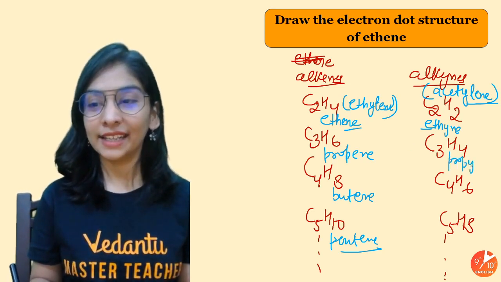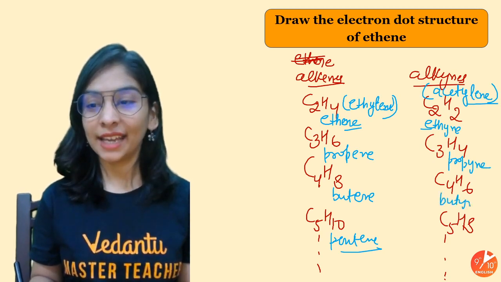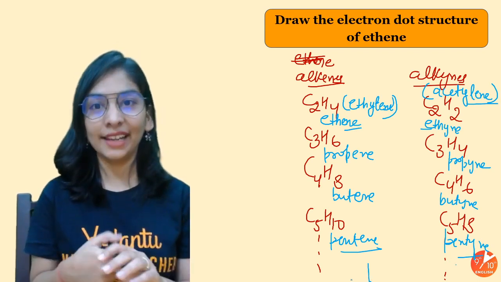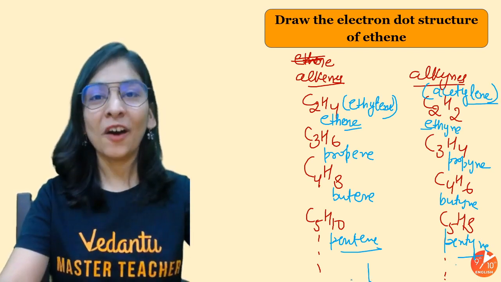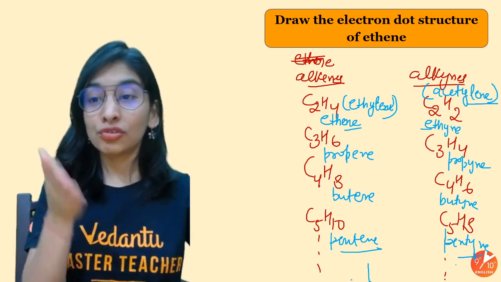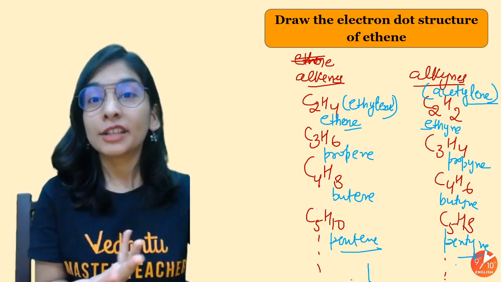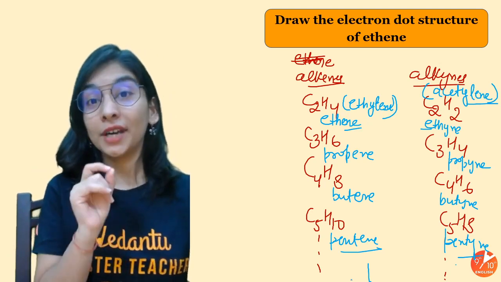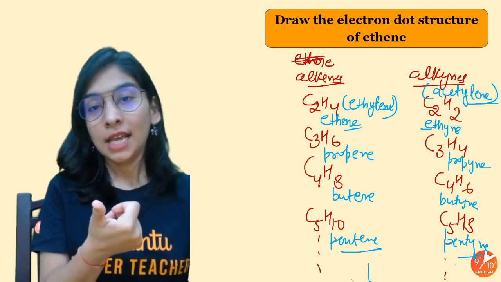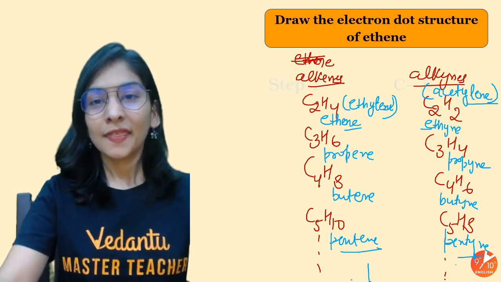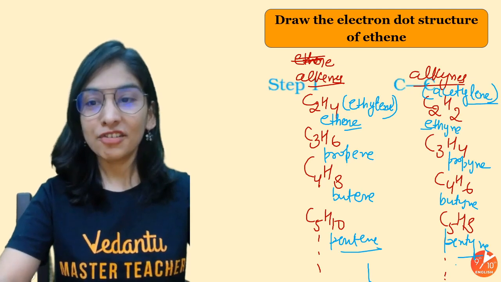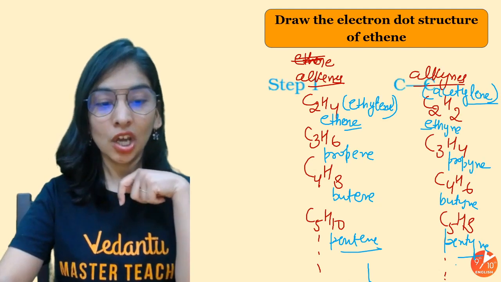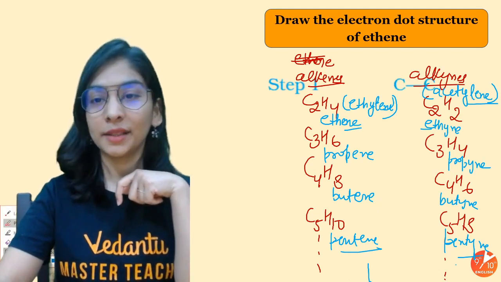3-prop but ine, propine, butine, pentine, and so on, hexine, heptine, octine, nonine, and decyne. Now you know you have mastered it. Ma'am told you to draw the molecular formula too, but what is also important, to draw their open structure and their electron dot structure of the normal alkene and normal alkyne, the lower member one. Okay, so that I'll draw. I am erasing this. You can take a screenshot, you can download it as well.